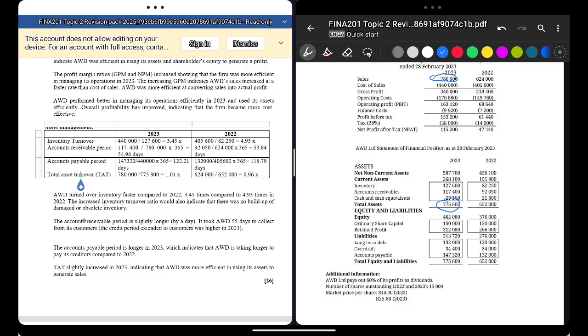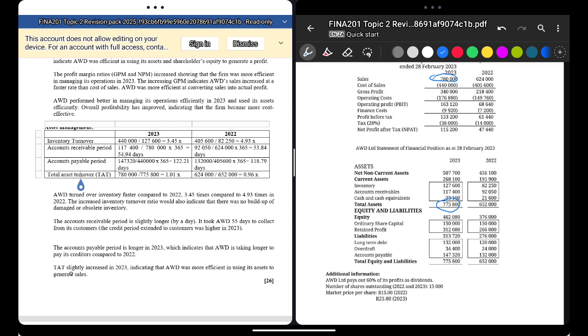The average collection period, what we call it now, is slightly longer by a day: 53.84, now it's 54. So it increased by a day. This is bad, right? It takes that many days to collect from its customers, and it's higher, so now it's bad. A day is quite long, remember that.